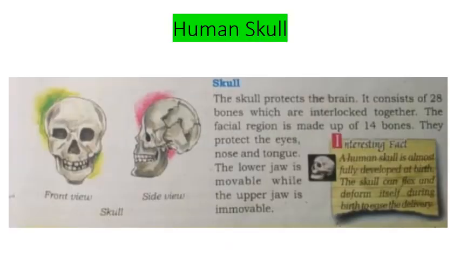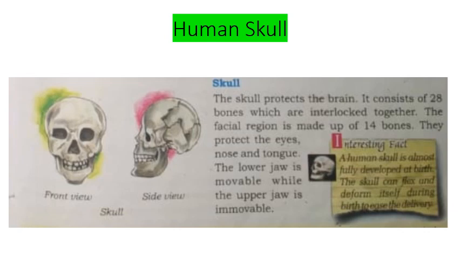Now, parts of the human skeleton system. The human skeleton consists of several parts. Let us learn about them one by one: skull, spine or backbone, ribcage, limbs and girdles. At first, we will study a very important part, the human skull. The skull protects the brain. It consists of 28 bones which are interlocked together.